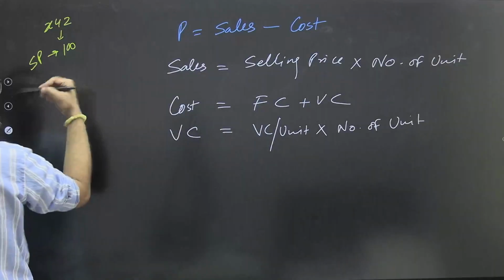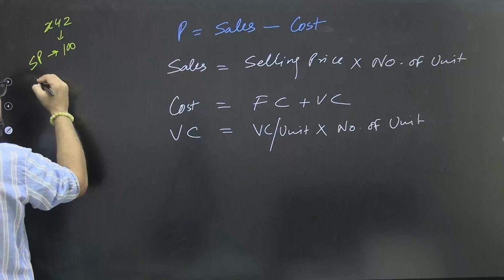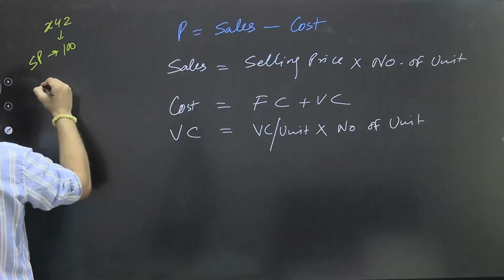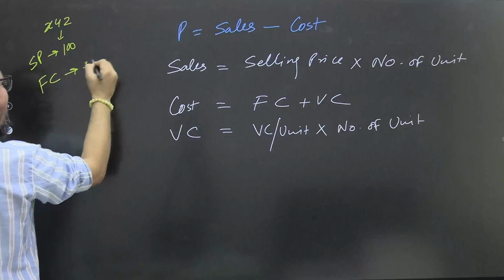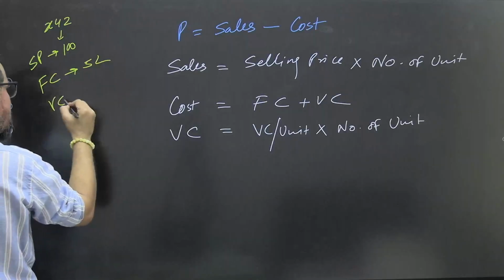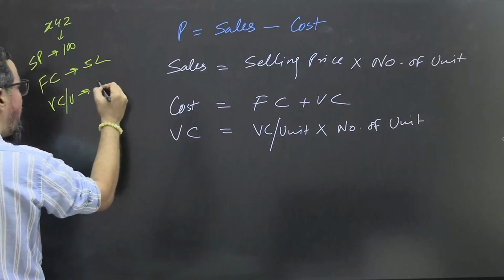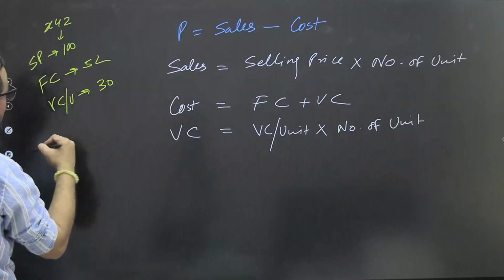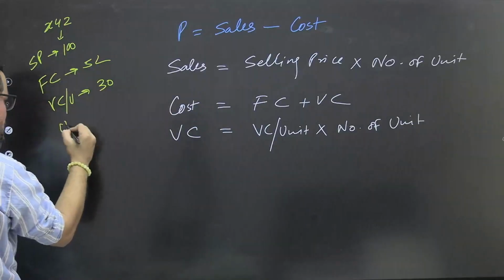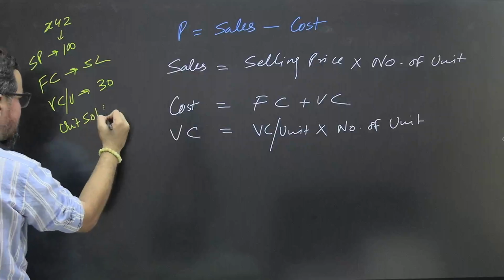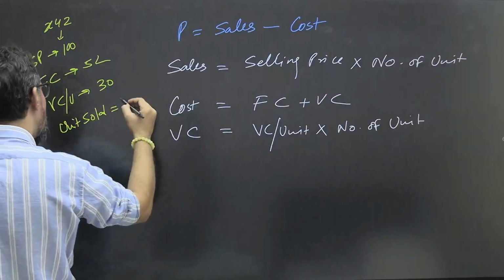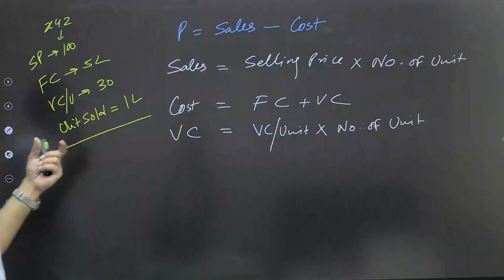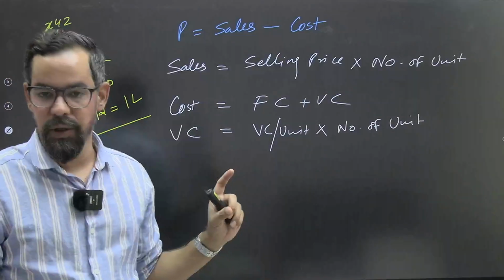Let's say fixed cost is 5 lakh rupees and variable cost per unit is suppose 30 rupees. ठीक है. And units sold is suppose 1 lakh. So now these are the numbers. Based on this you have to calculate the profit of this particular organization.